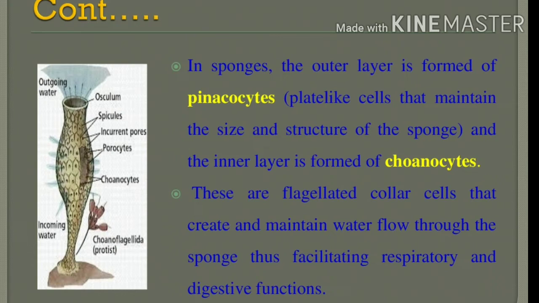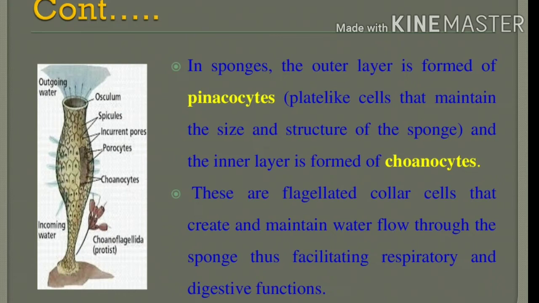What is the inner layer of the sponges? That is choanocytes. Okay, so these are the flagellated collar cells. What is the role of the choanocytes? That is to create and maintain a water flow through the sponges, thus facilitating respiratory and digestive functions. This is one of the 2 mark questions, ma'am.